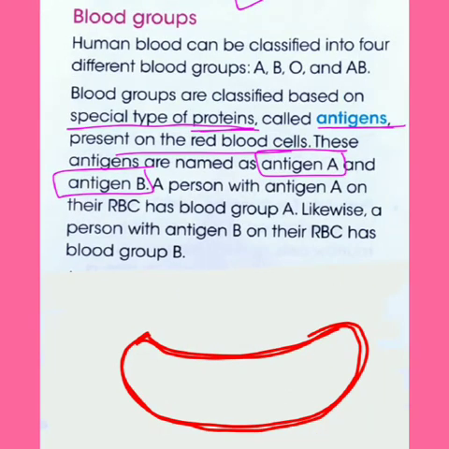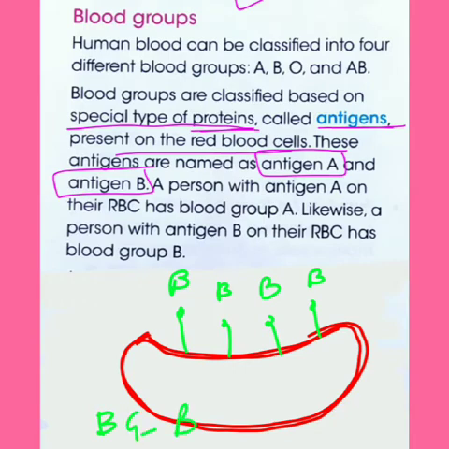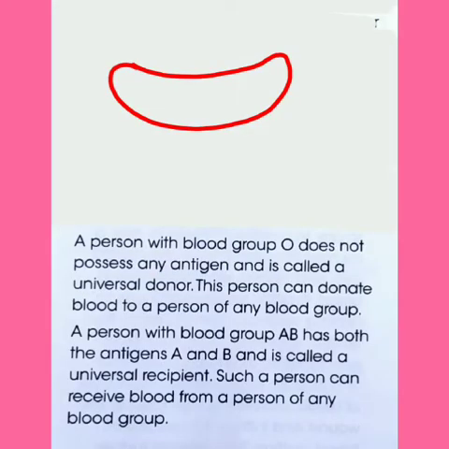In the same manner, if the person has antigen B on their RBC, then we can call it blood group B. Now suppose there is no antigen on the red blood cells, then we can call that blood group O.